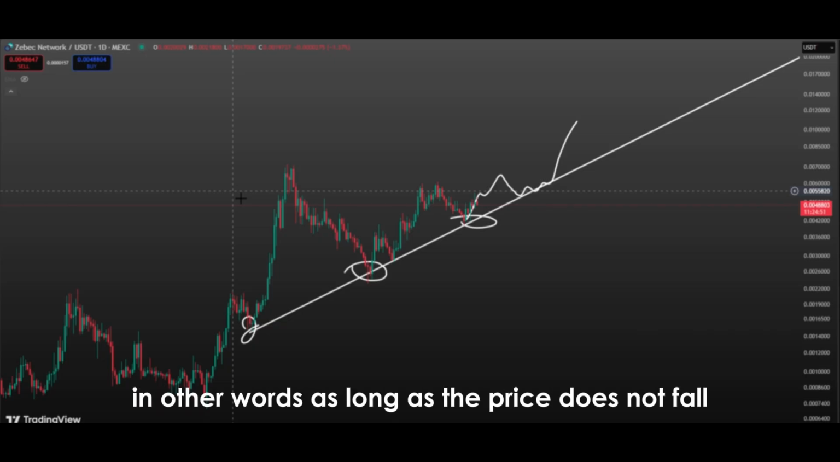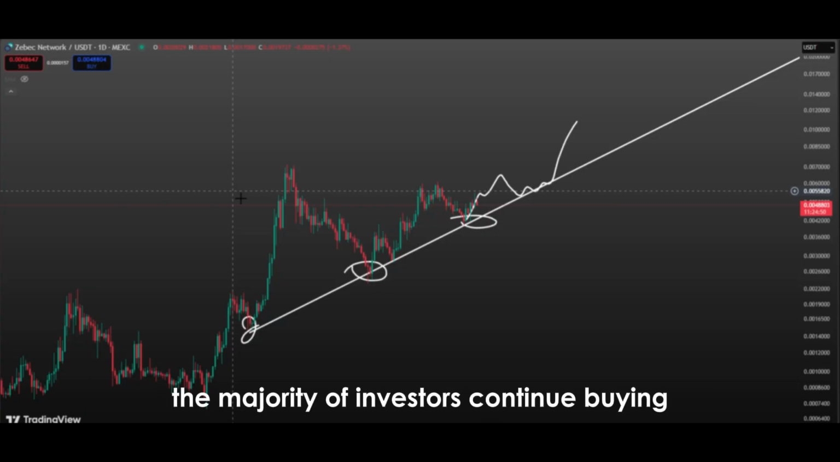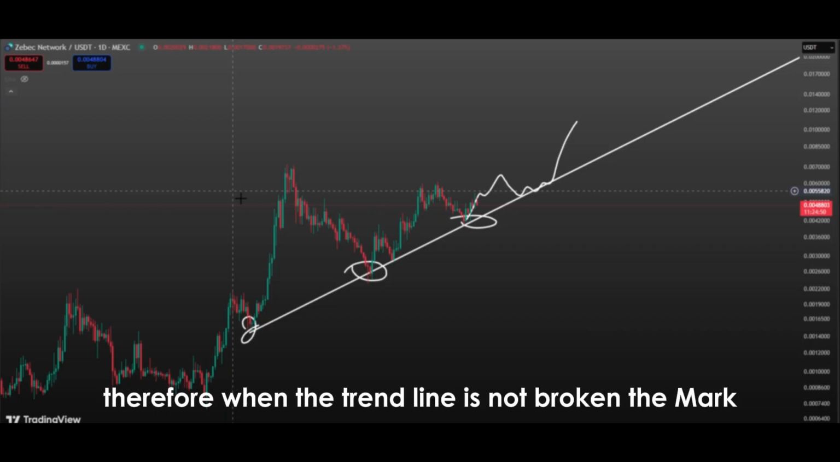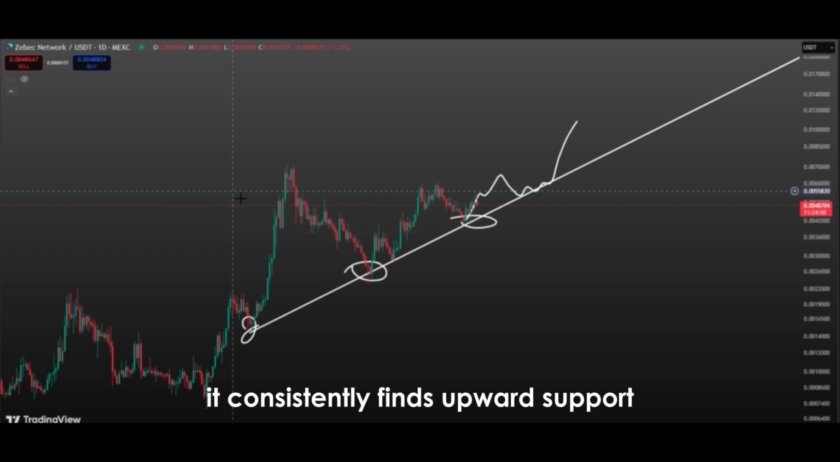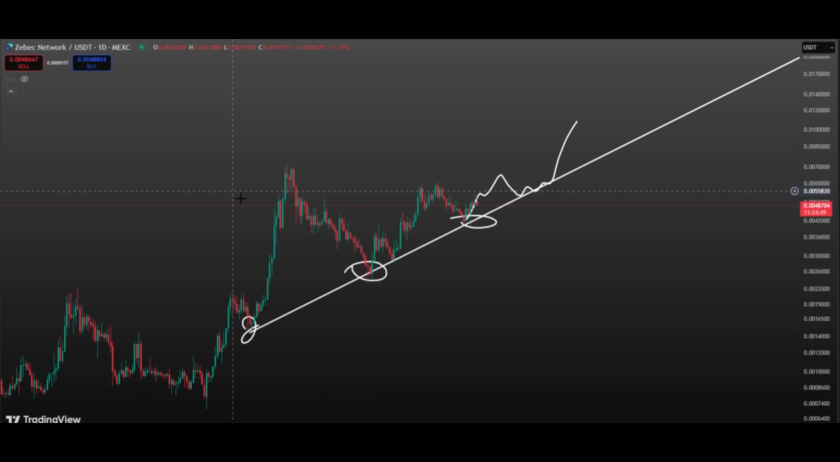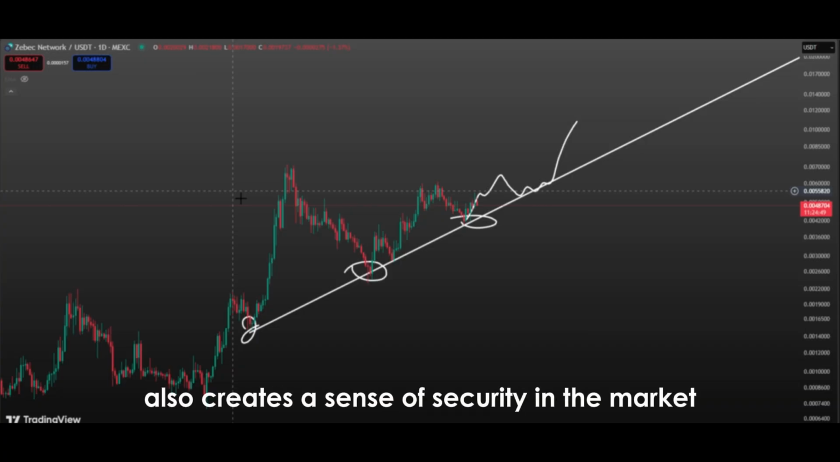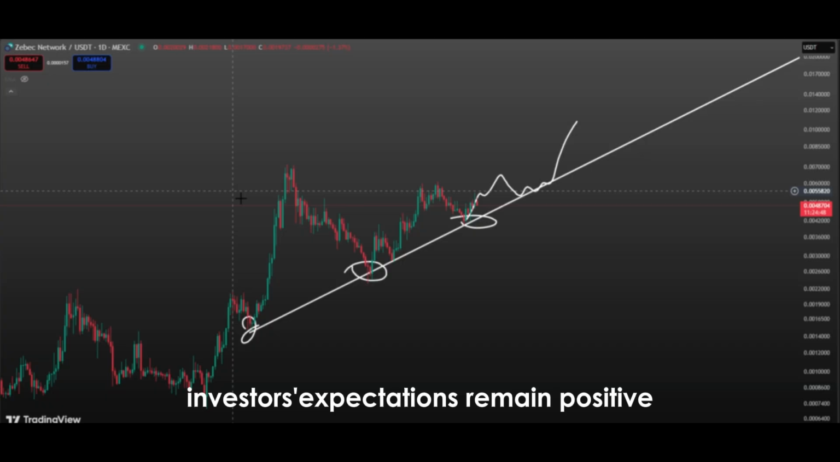In other words, as long as the price does not fall below this line, the majority of investors continue buying. Therefore, when the trend line is not broken, the market consistently finds upward support. This support paves the way for the price to reach new highs. The fact that the price does not break the ascending trend line also creates a sense of security in the market. Thanks to this sense of security, investors' expectations remain positive.